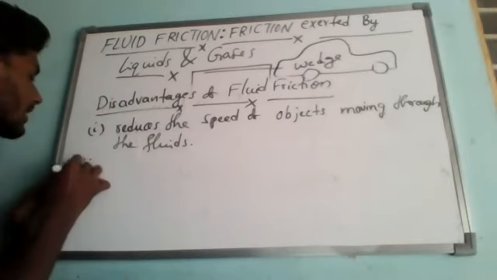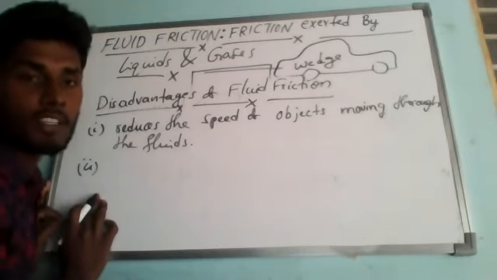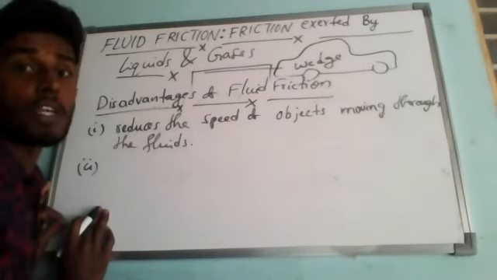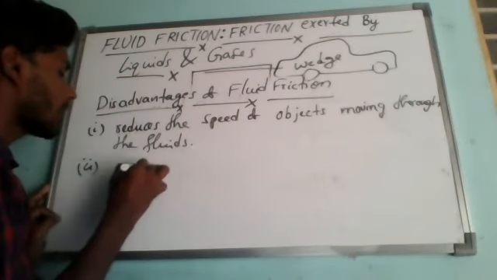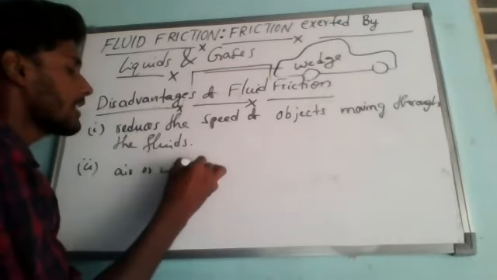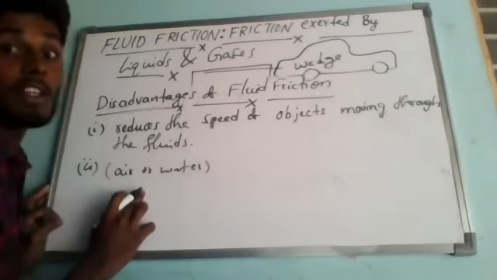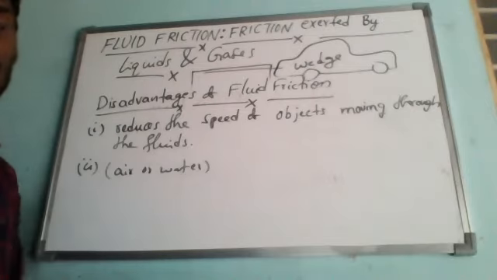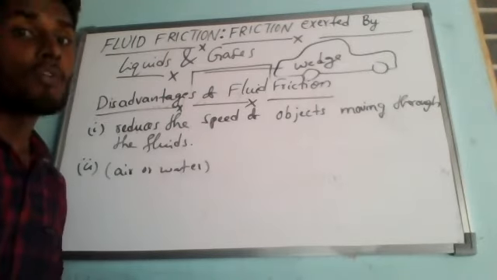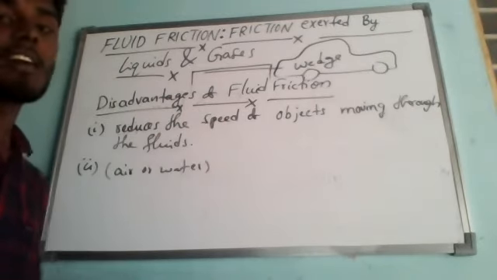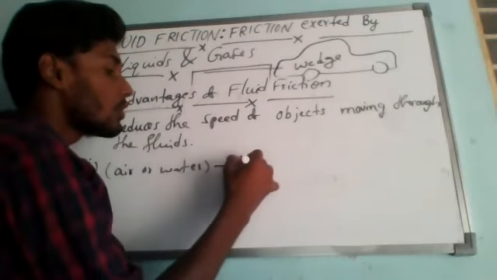The second disadvantage of fluid friction is that when objects move through fluids, like in air or water, when they start moving, they lose some of their energy in overcoming the fluid friction. So this decreases the efficiency.